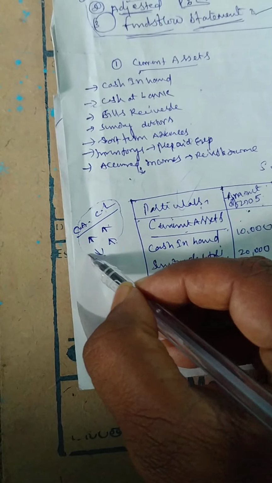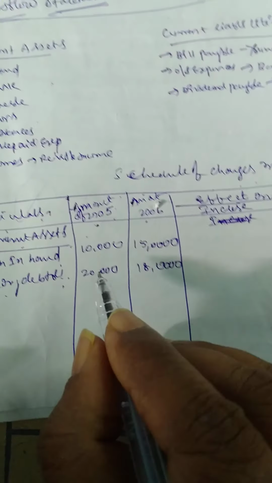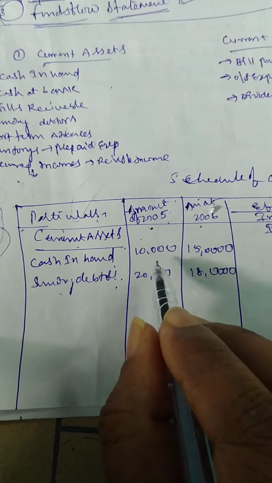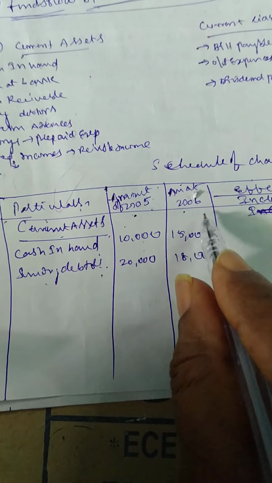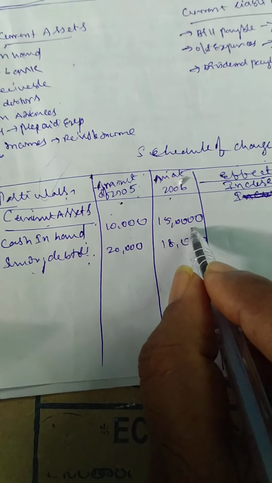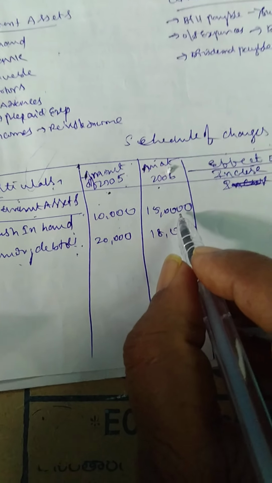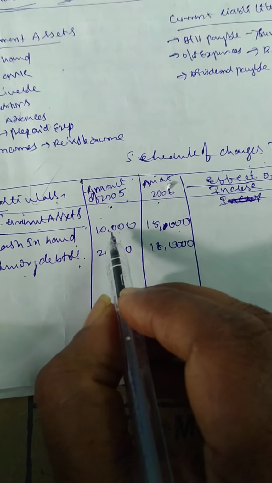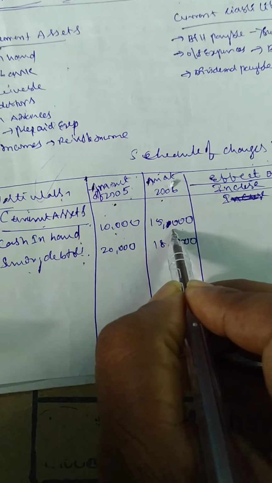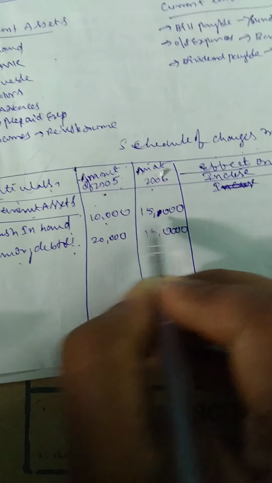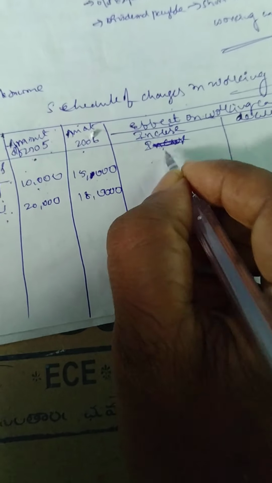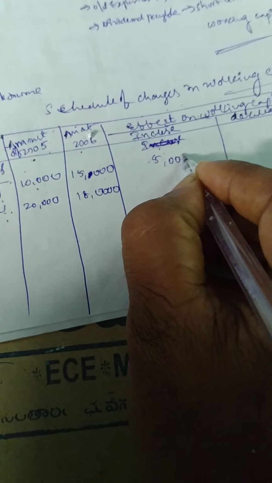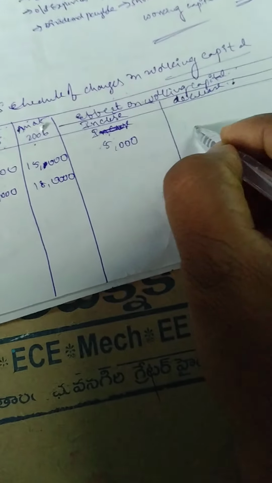This is the assets point of view. Remember. See, cash in hand in 2005 is 10,000 and in 2006 is 15,000. How much increase? The asset has increased, so we write it in the increase column: 5,000 is increase, no decrease.